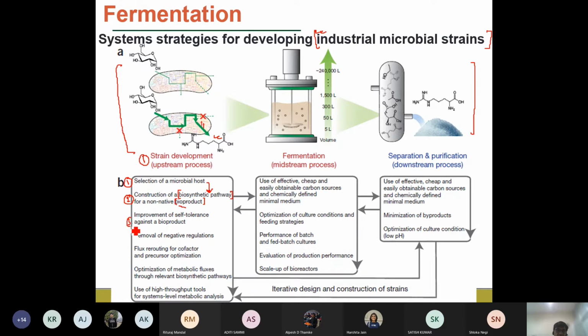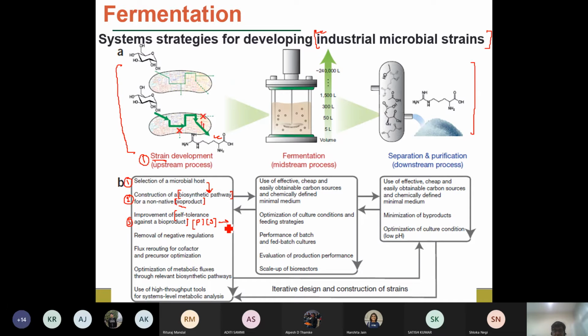Then the other thing is the improvement of the strains against a bioproduct. We already talked about the byproducts, so that sometimes if the threshold concentration of the product or the threshold concentration of the substrate is higher, then we know that it is inhibiting the growth of the microorganism. So how can we improve that?